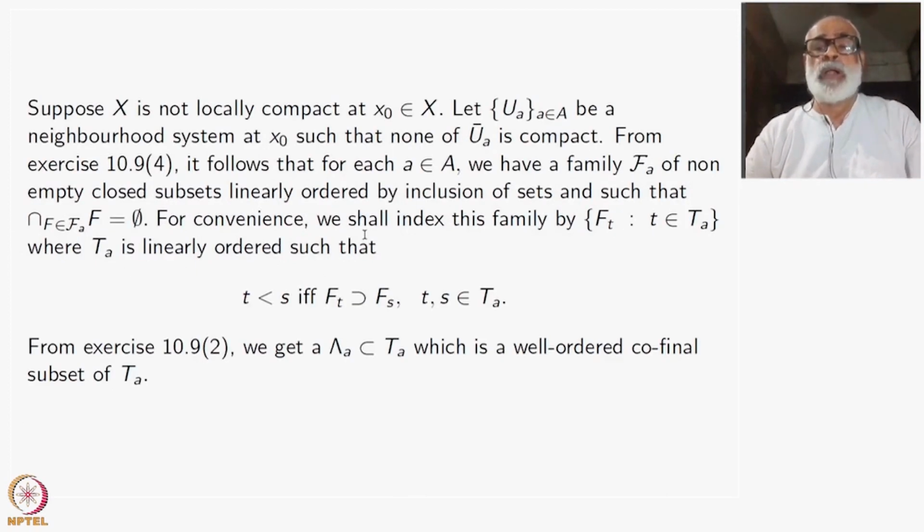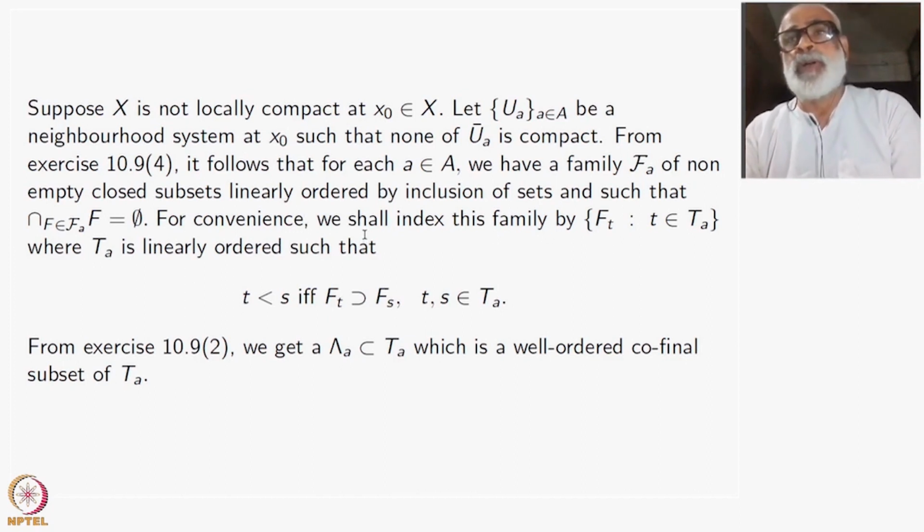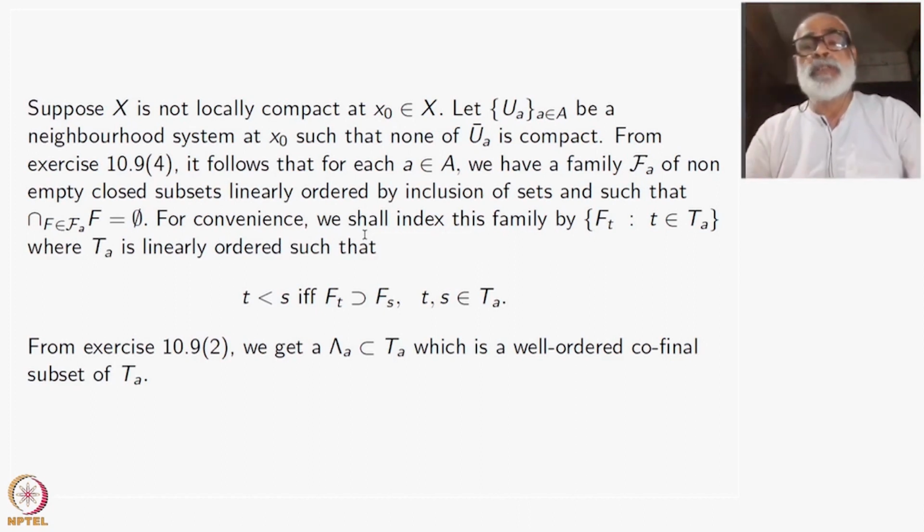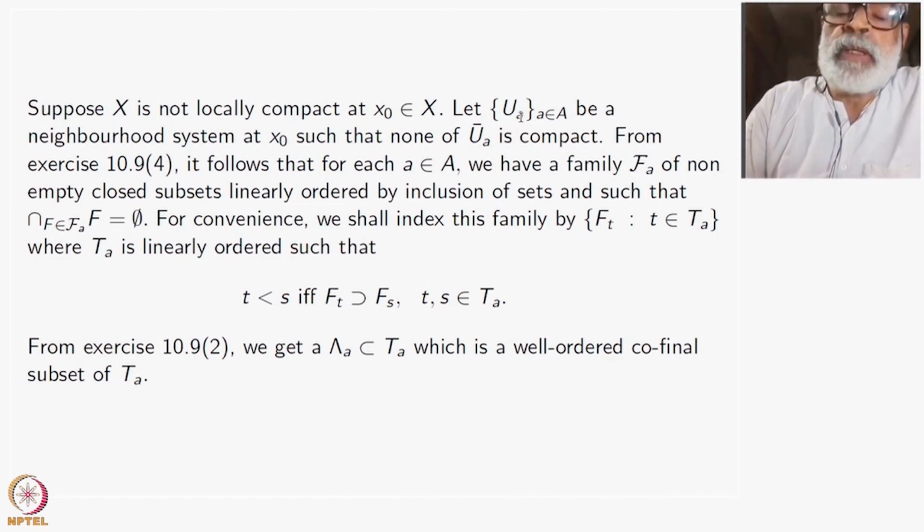Suppose X is not locally compact at some point x naught belonging to X. There is at least one such point at which it is not locally compact, right? What does that mean? There is a family, A belonging to capital A, this A is just an indexing set, a neighborhood system U_A in x naught such that none of the U_A bars is compact.